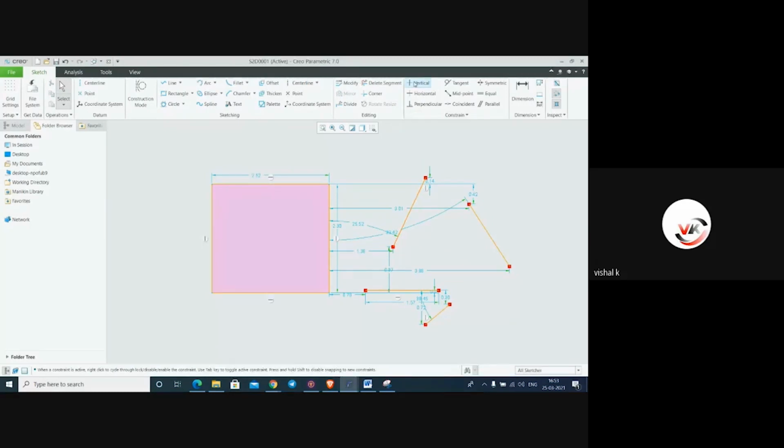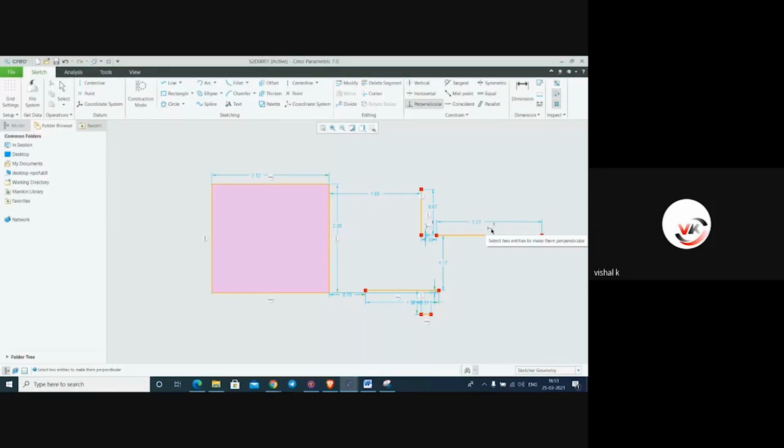I have to make it vertical. Just click on the vertical constraint and make it vertical. This symbol is the vertical constraint symbol. Vertical lines show in this circle. If you want to make it horizontal, you can make it horizontal. This is the horizontal symbol. If you want to make a perpendicular, first line, then second line. Now see this constraint, it is perpendicular.